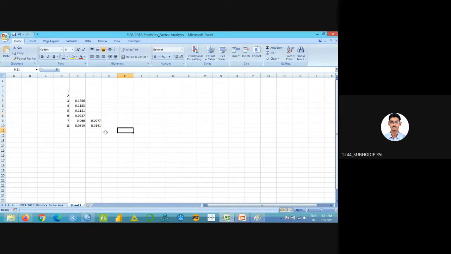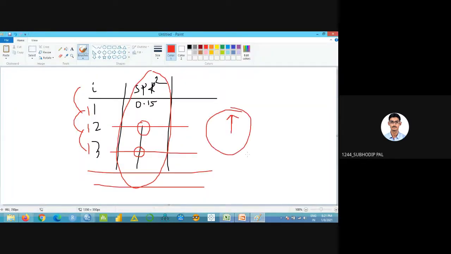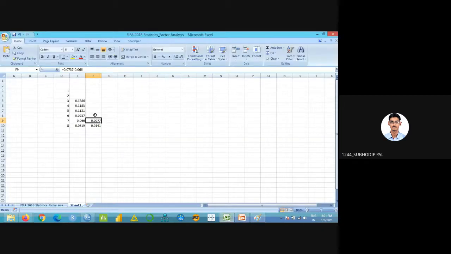Right. So compared to the previous one, my last one is actually decreasing, right? And what I was talking about is that when the subtraction value starts increasing, I'll stop there. So next one, what I'll do: minus equal to 0.1121 minus 0.73, 0.0737. This is increasing, right, compared to the previous one.